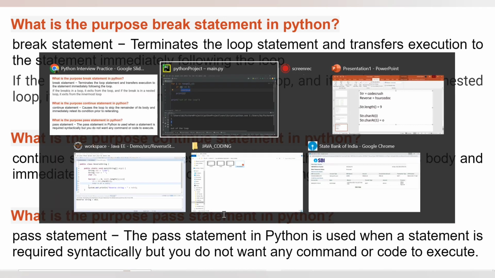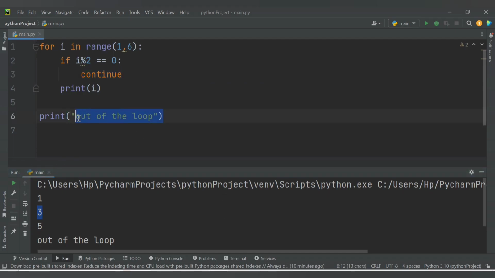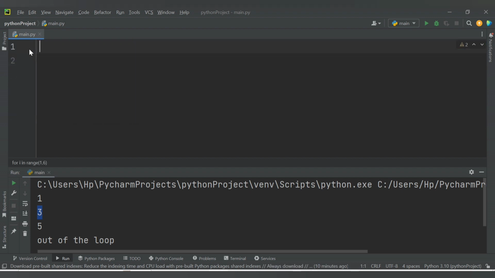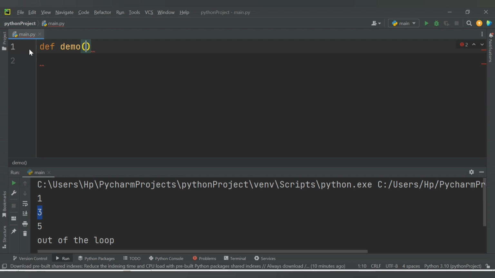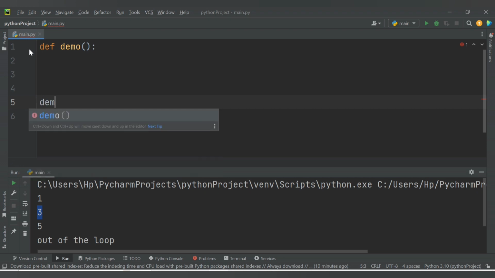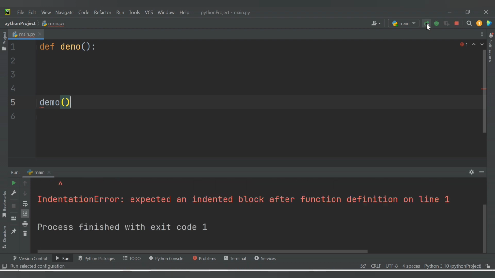So let me show you in the demo here. Let me remove this part. Let's say we have one function called demo, def demo, and inside this function you don't provide anything and you just call this function, demo. Now what will happen? This code will generate an error. If I run this code, it says expected an indented block after function definition on line 1.